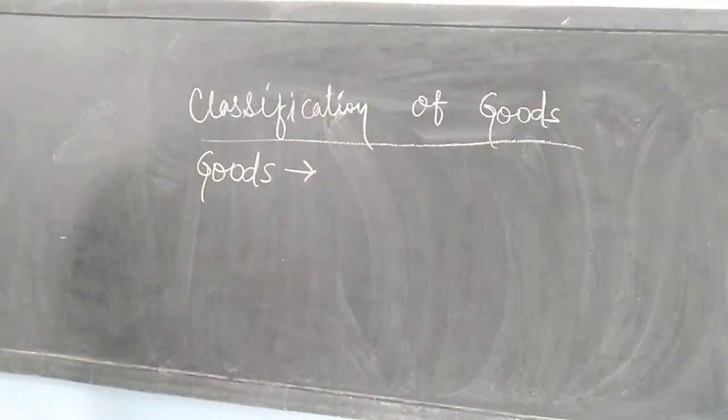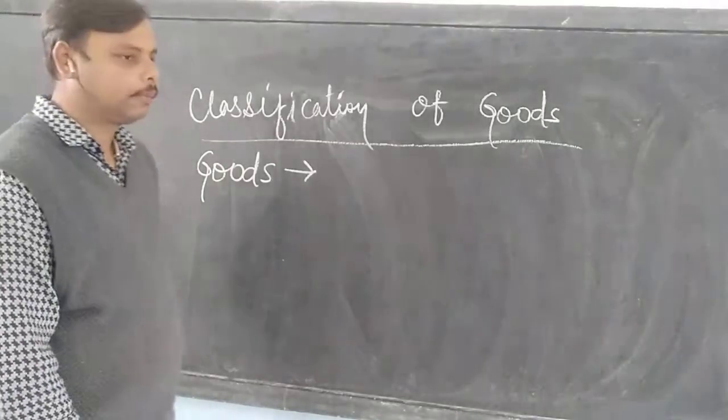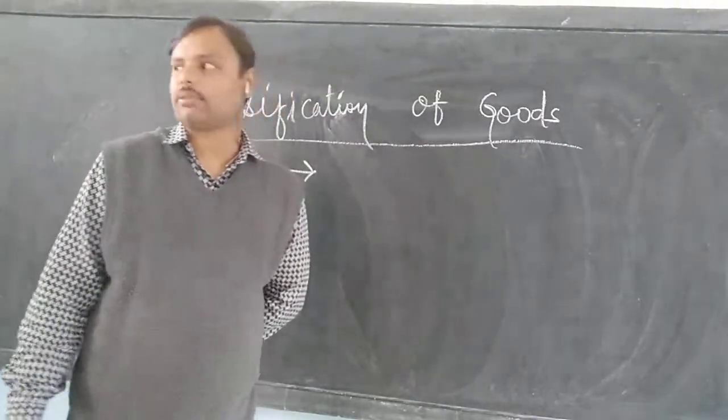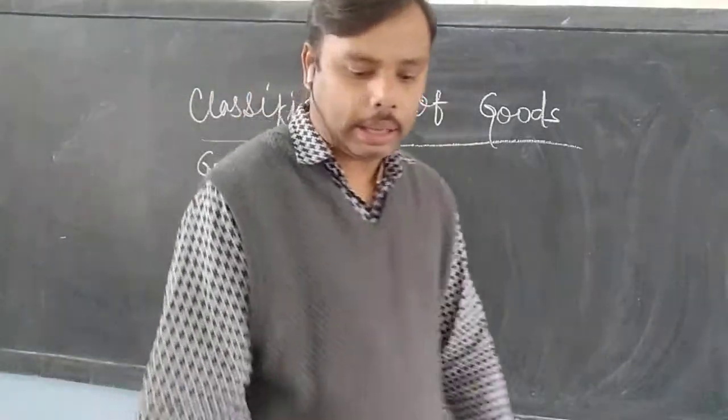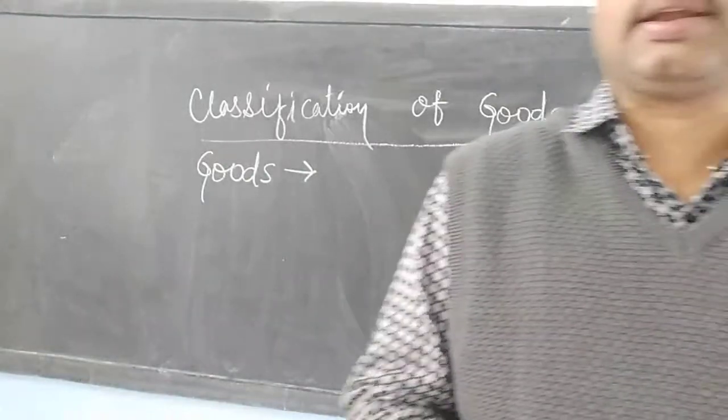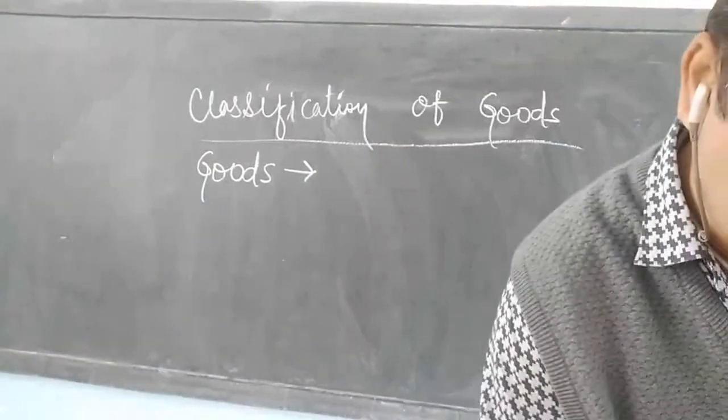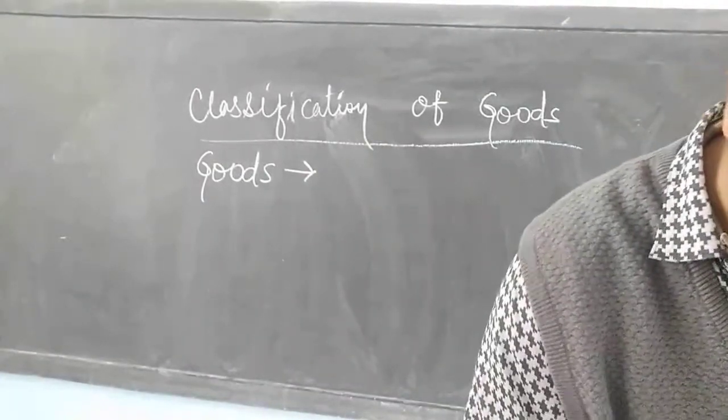Anything which is capable of satisfying human wants, or anything which has the power to satisfy human wants, is known as goods.